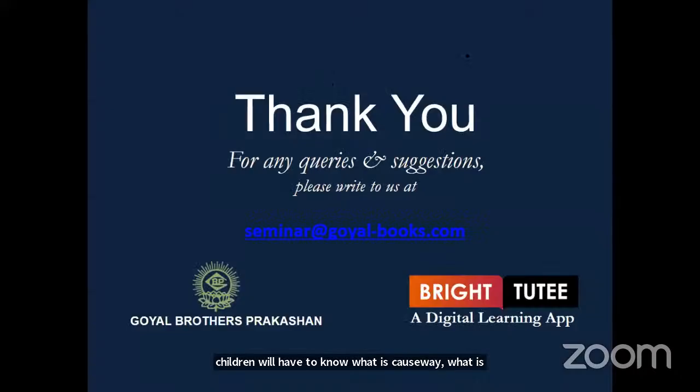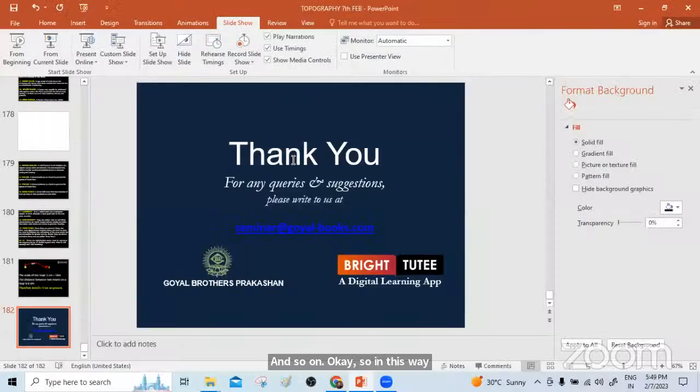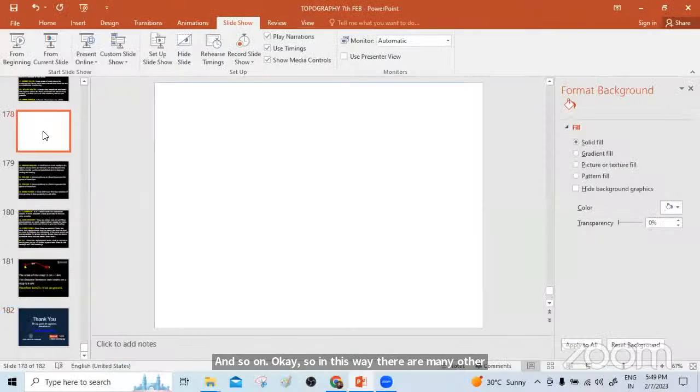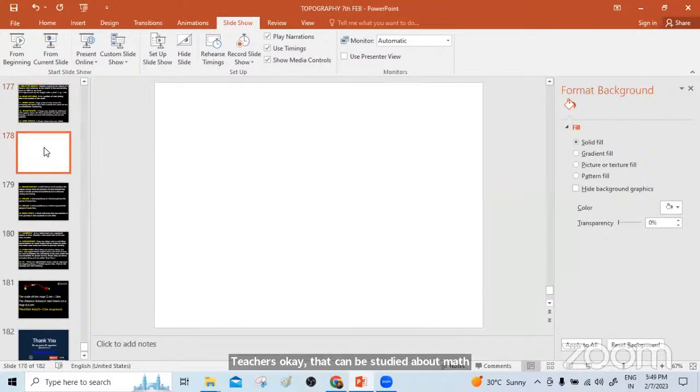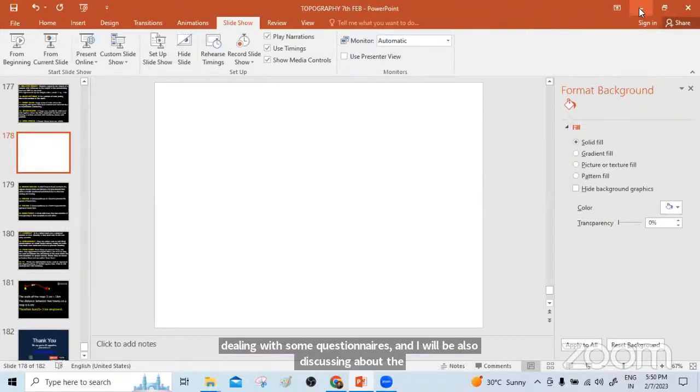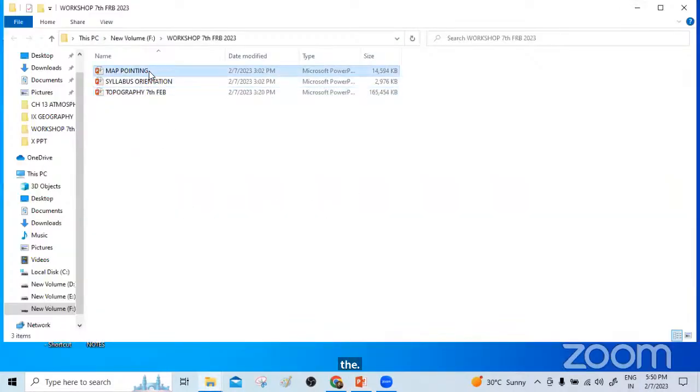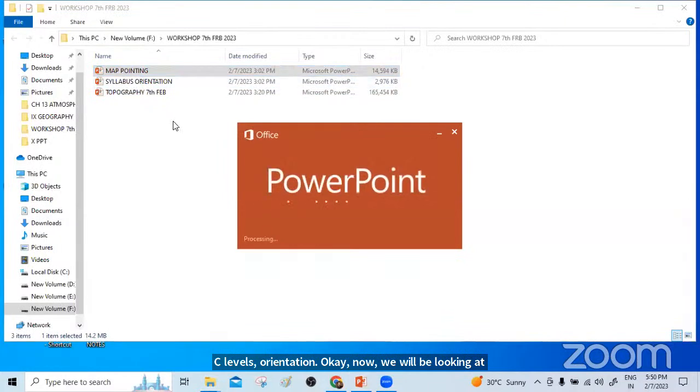Okay. So in this way, there are many other things, teachers, that can be studied about map work, sorry, topography, but I have just touched some of the important points. And now we will be going immediately to the map pointing. And as I promised, at the end, I will be dealing with some questionnaires, and I will be also discussing about the syllabus orientation.